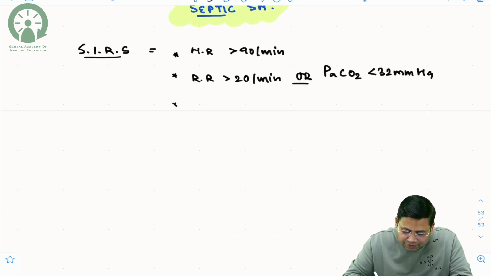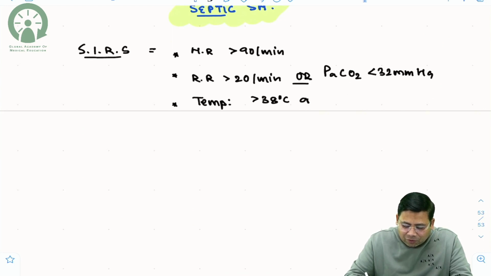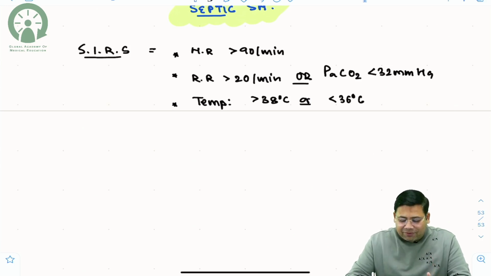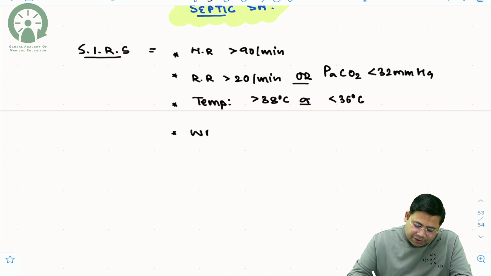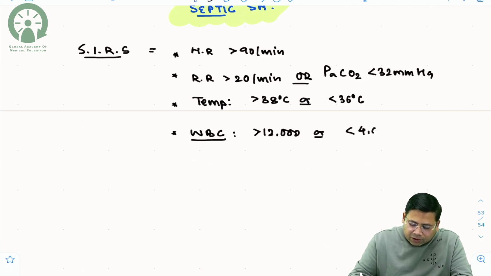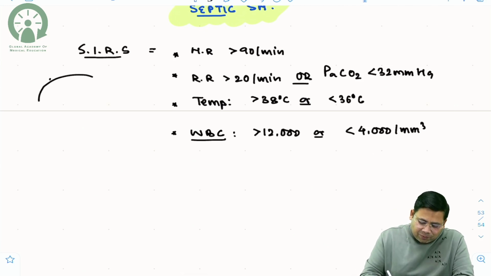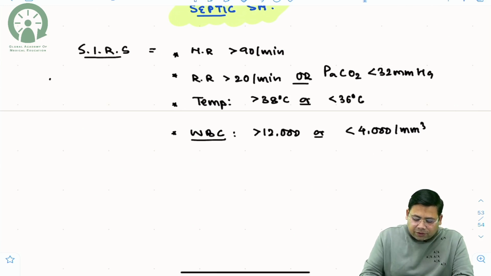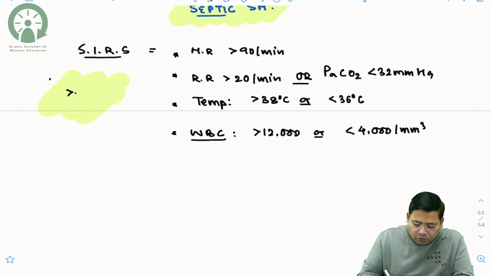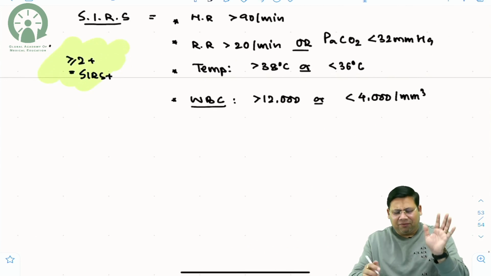The third is temperature of the body on either side, more than 38 degrees Celsius or less than 36 degrees Celsius. Both are important. So heart rate, respiratory rate, temperature, and one more thing is WBC count. WBC count more than 12,000 or less than 4,000 per mm cube. So they are very important, and out of those 4 parameters, if 2 or more are positive, this is known as SIRS positive. It's a very simple thing.